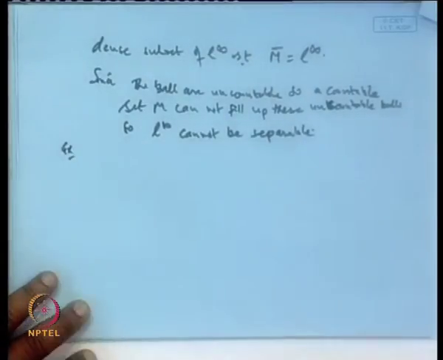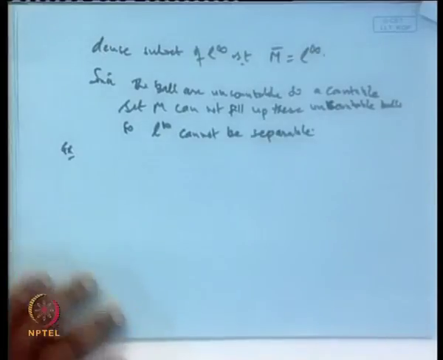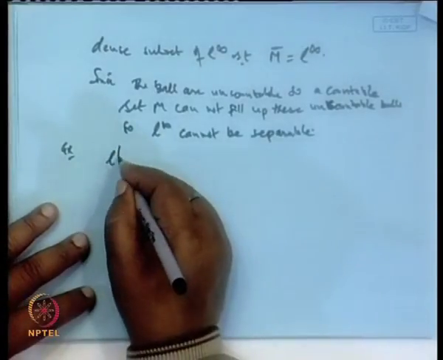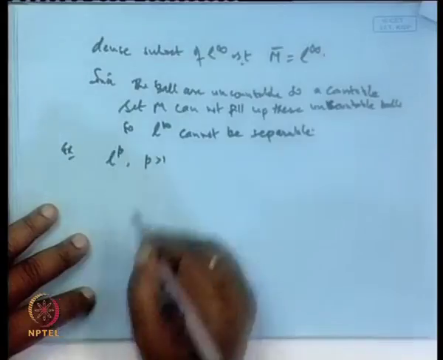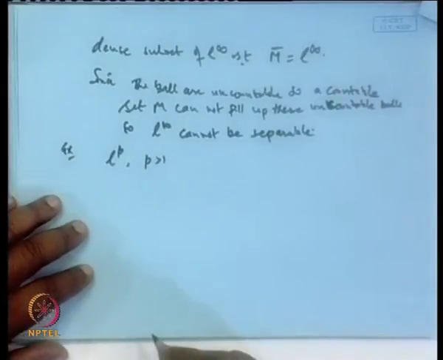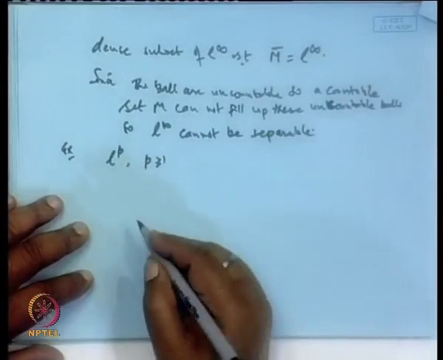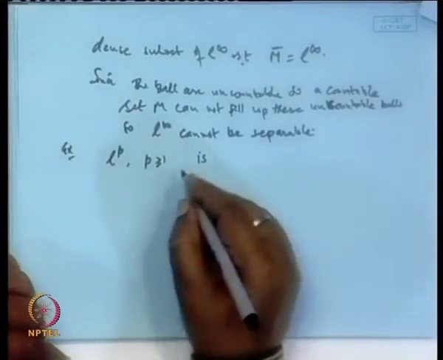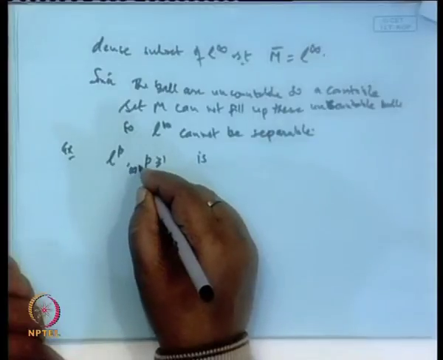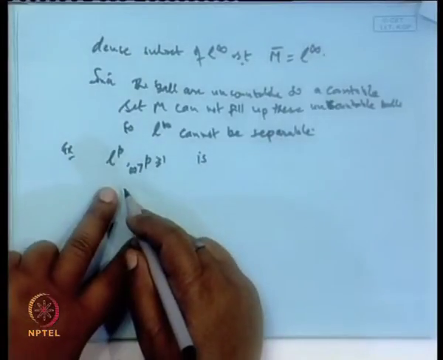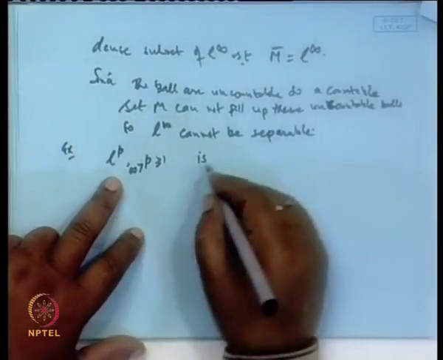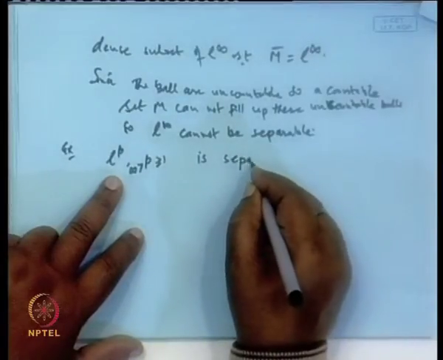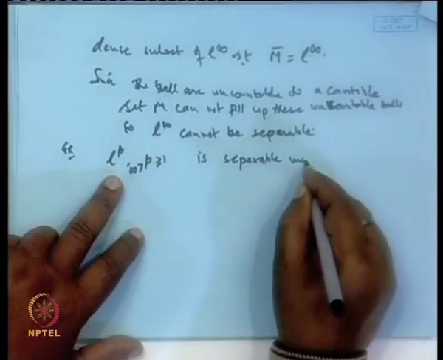Now, let us take another example where it is separable. L p, when p is greater than or equal to 1, but less than infinity, since L infinity is not separable. So, this is a separable metric space.